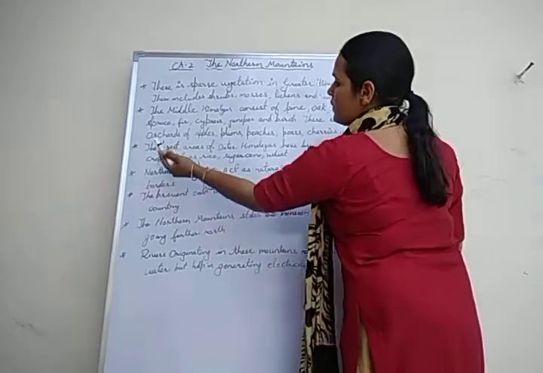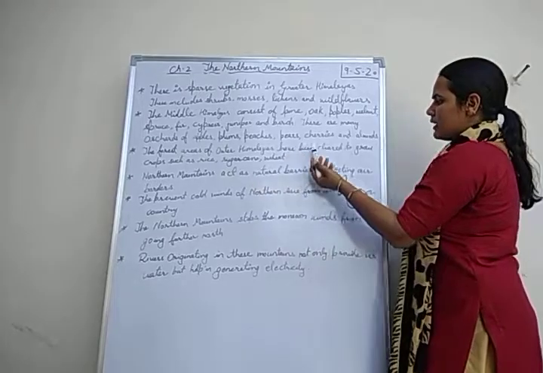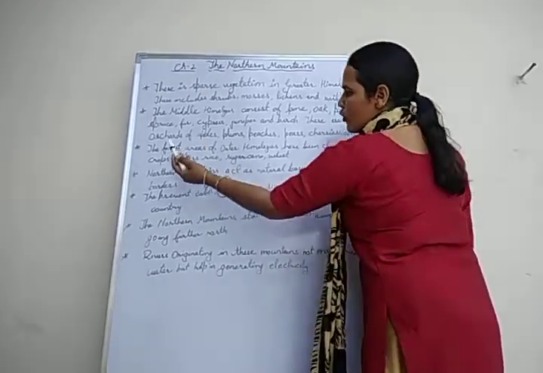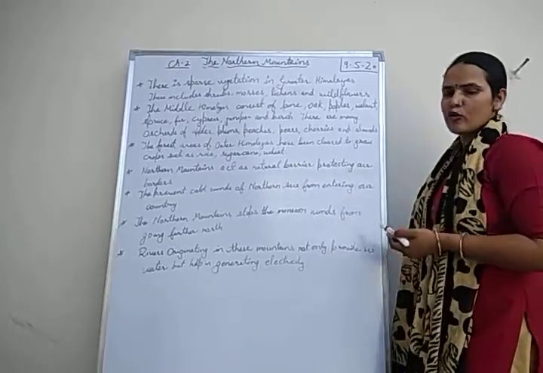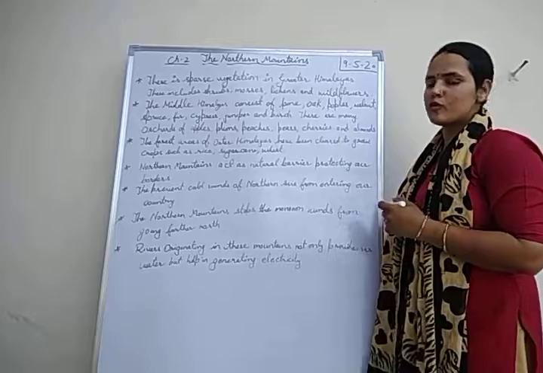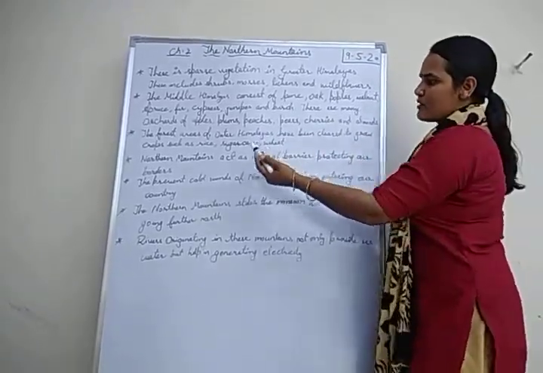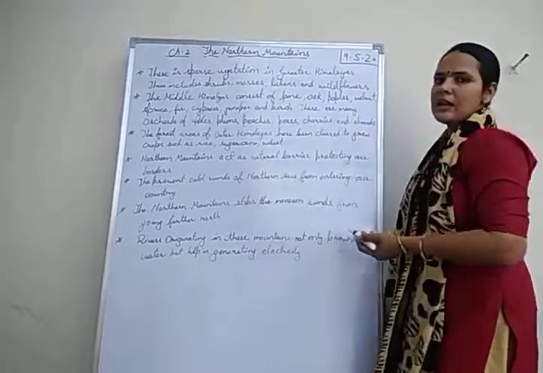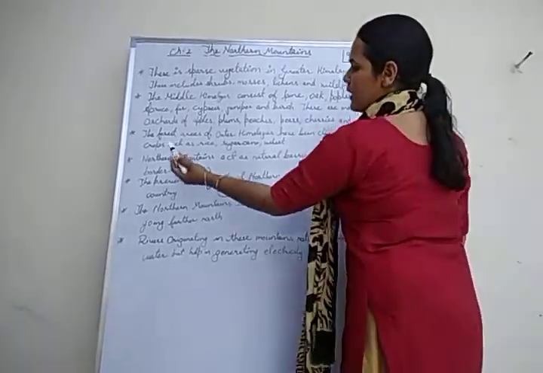The forest areas of the Outer Himalayas, that is the Terai, the foothills of the Outer Himalayas, have been cleared to grow crops such as rice, sugarcane and wheat. And this type of farming is known as terrace farming.